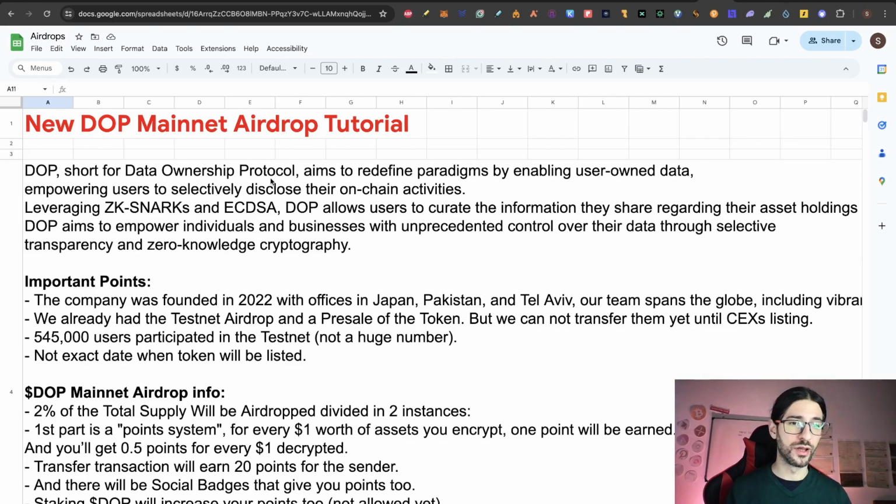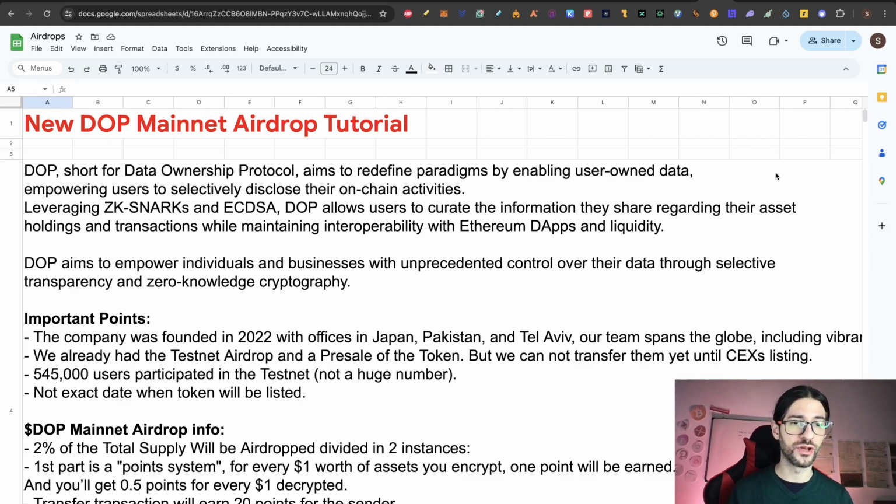Hi crypto fans, well, the DOP Mainnet Airdrop is live. DOP is short for Data Ownership Protocol and aims to redefine paradigms by enabling user-owned data, empowering users to selectively disclose their on-chain activities, and leveraging ZK-SNARKs and ECDSA. DOP allows users to curate the information they share regarding their asset holdings and transactions while maintaining interoperability with Ethereum dApps and liquidity. DOP aims to empower individuals and businesses with unprecedented control over their data through selective transparency and